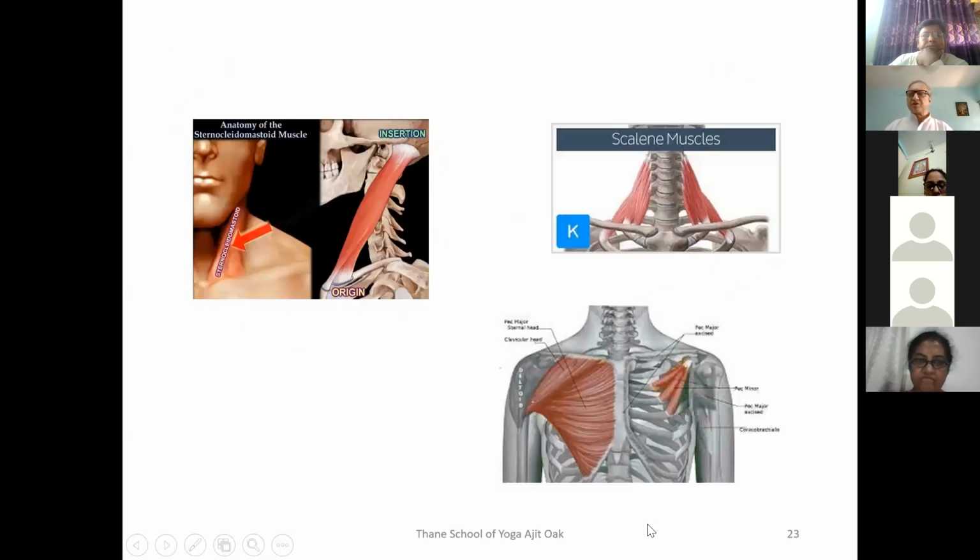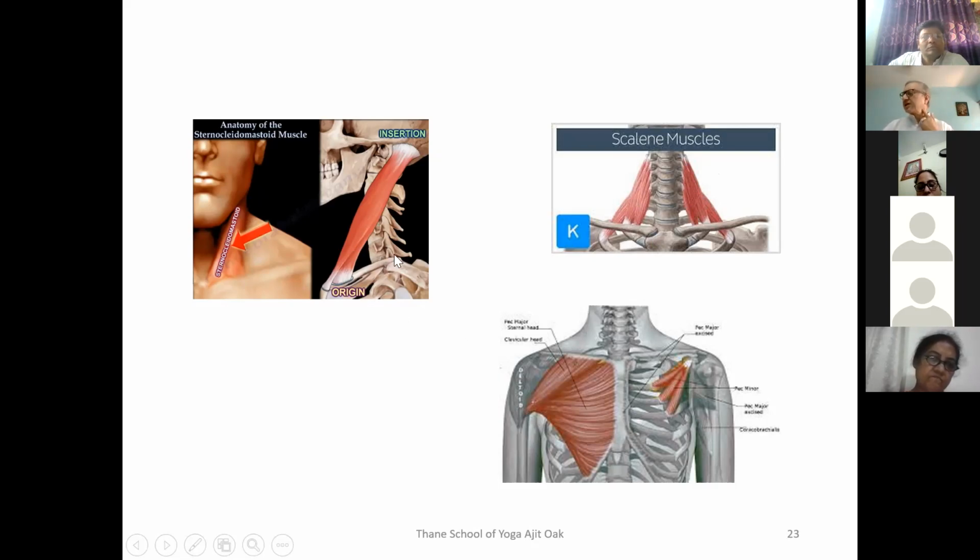The third aspect of the respiratory or breathing muscles is the secondary muscles. These are called scalene muscles. As you can see in this diagram, the scalene muscles come from the cervical vertebrae and connect to the upper two ribs. So naturally, when these muscles contract, the upper 2 ribs will get lifted up, because the muscles are attached to them. And the secondary muscles include the sternocleidomastoid, a large muscle.